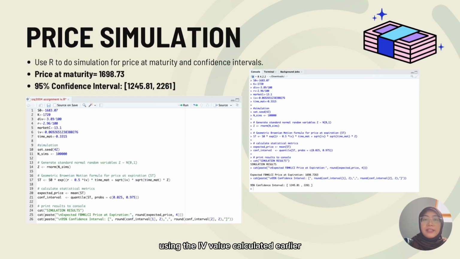Using the IV value calculated earlier, we then did a price simulation using our software. Using the simulation, we found that the price at maturity is 1698.73 and the 95% confidence interval is between 1245.81 and 2261.